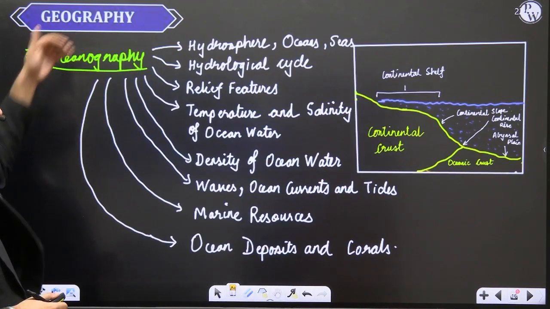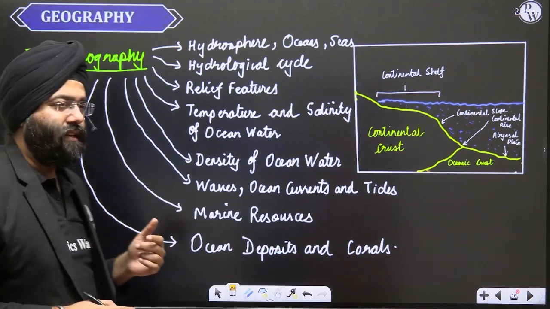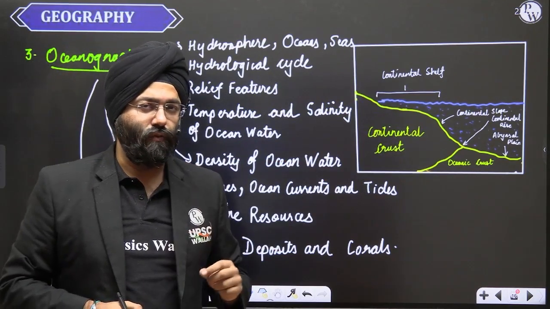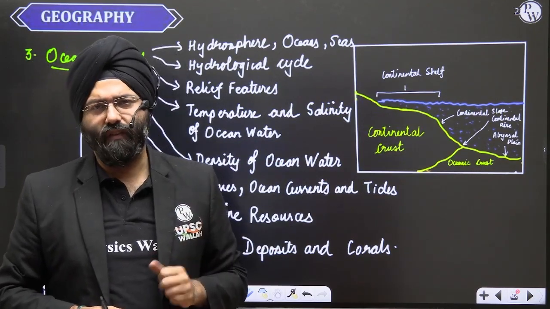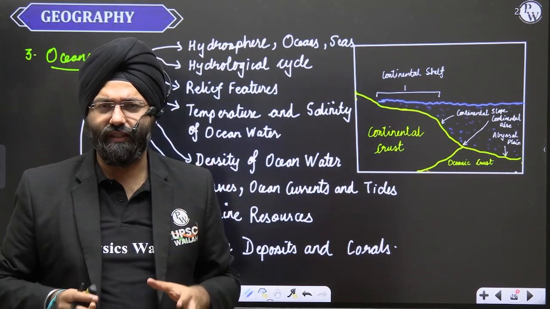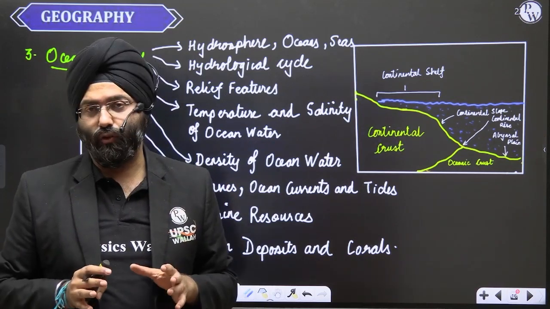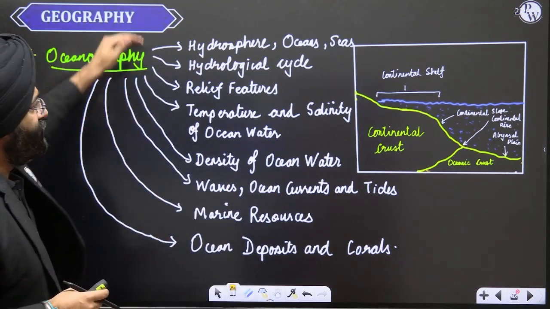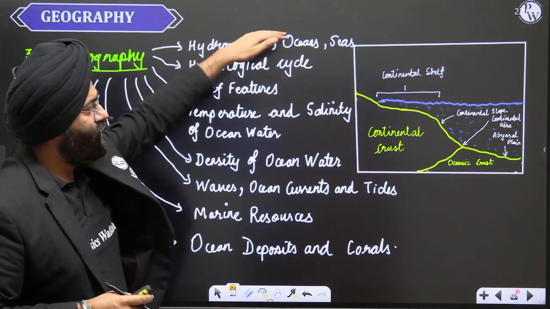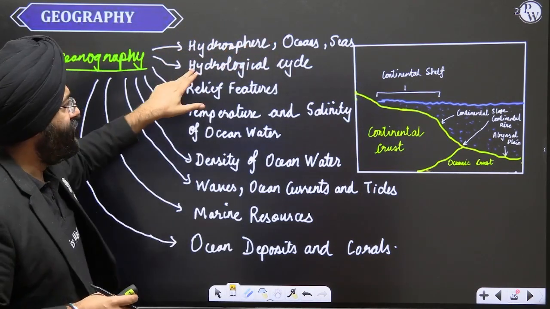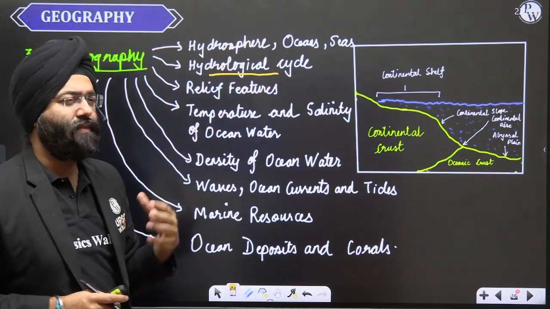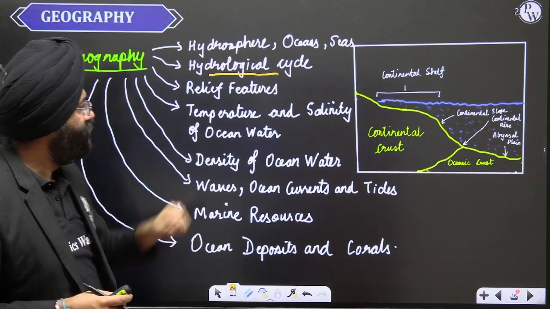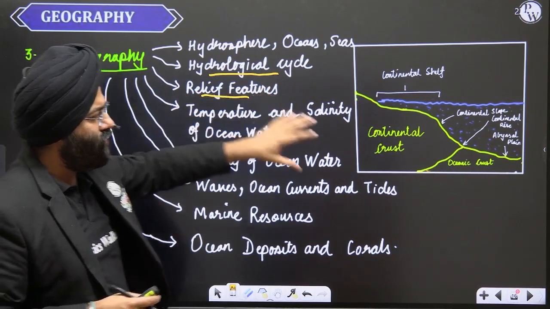Next topic in the geography syllabus with respect to the world physical geography is oceanography, where you're studying the aspect of oceans and the various dimensions associated with oceans. First is hydrosphere, oceans and seas. Next is the hydrological cycle, or in simple words, you talk about the water cycle. We have the relief features. What all relief features are present here?